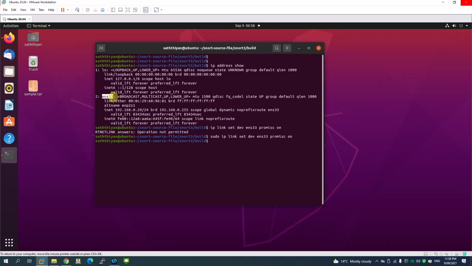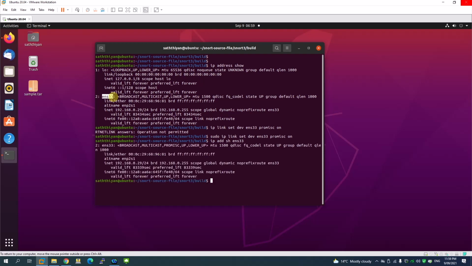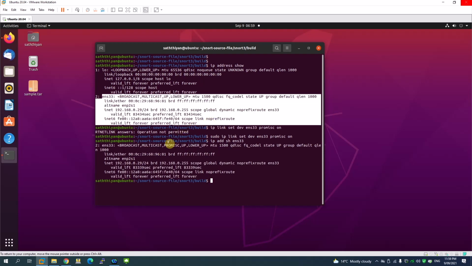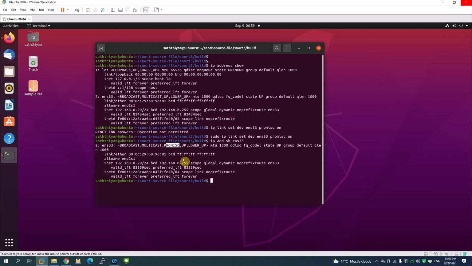Right, the command sudo was missing. So let's put the command sudo. Yep, done. With sudo, it worked. So we can confirm now the mode is in promiscuous mode. To confirm, let's do the same command, ip address show ens33, and I'm just going to monitor the mode. You can see here, this is in promiscuous mode. So you can confirm that the interface is now changed to promiscuous mode.